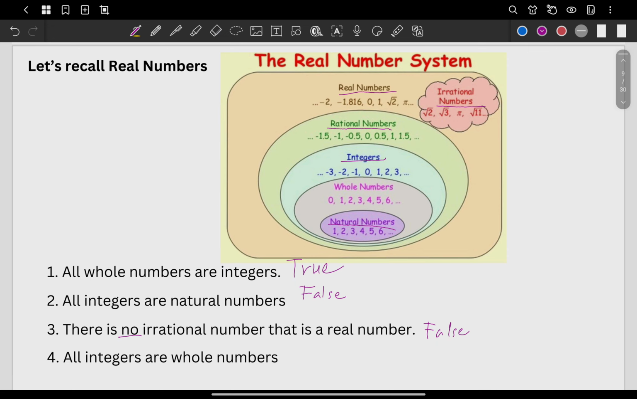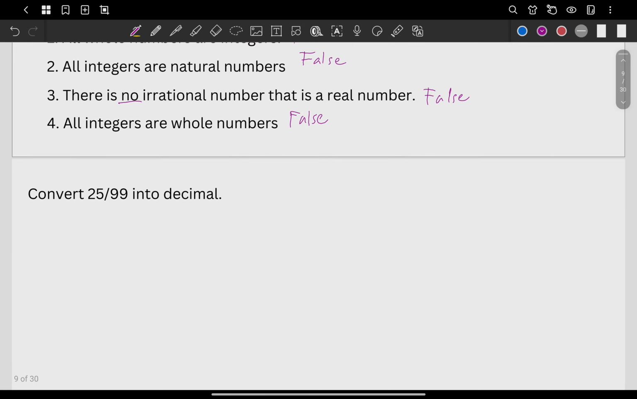Okay, last question here in our true or false. All integers are whole numbers. This one is the integers, this one is whole numbers. Again, this one here is wrong because it's the whole number that is inside the integer. So it should be all whole numbers are integers. So this one here is false.